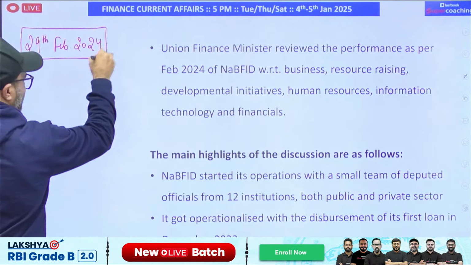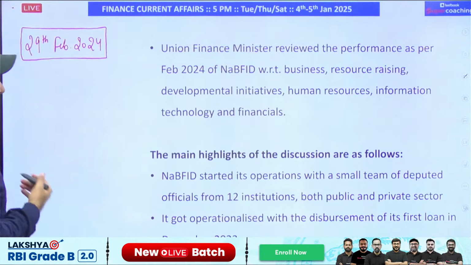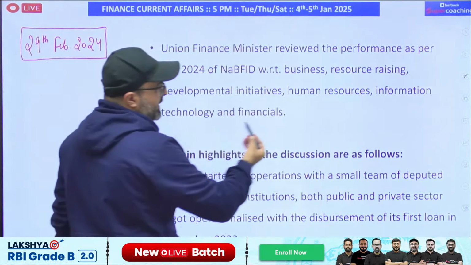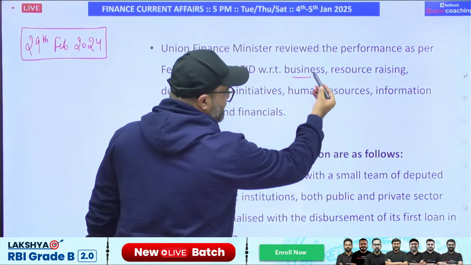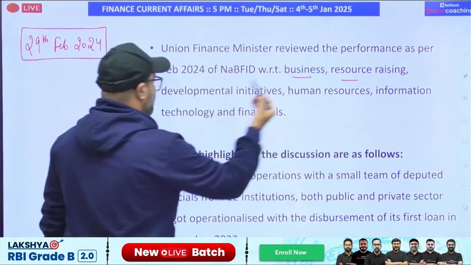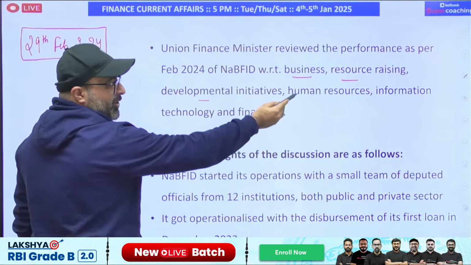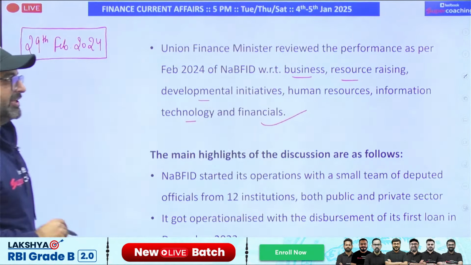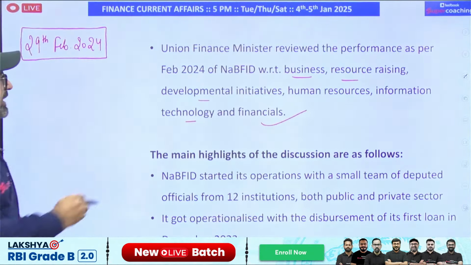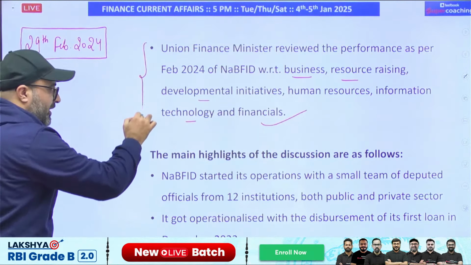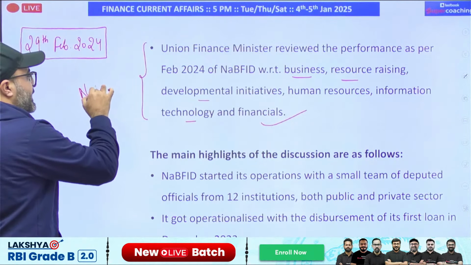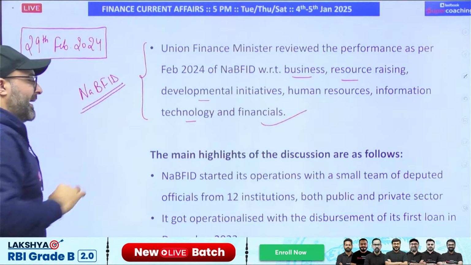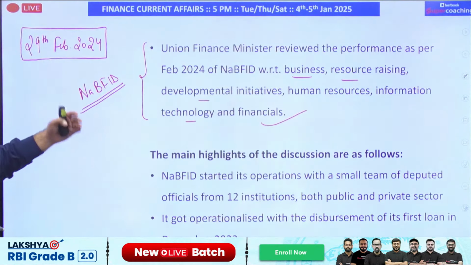NABFID's performance has been reviewed, and under this review it was observed that the organization is working with respect to business, resource raising, developmental initiatives, human resources, information technology, as well as financial initiatives. On all these grounds, this organization, NABFID, was reviewed by the government. So what were the main highlights?